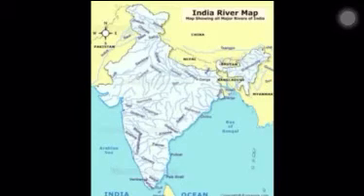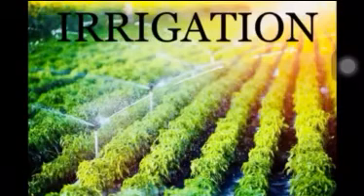Now, the west flowing rivers, the Narmada and Tapi, are the important west flowing rivers of South India. River Narmada rises in Amarakantak Hills and flows westwards through a narrow gorge called Marble Gorge and joins the Arabian Sea. This you can see in the map also, students. The Tapi rises near Multai, flows westwards and joins the Arabian Sea. Learnt about the rivers, students.